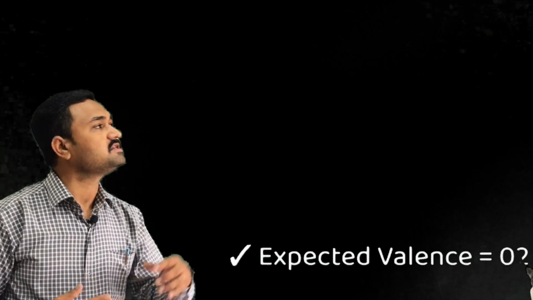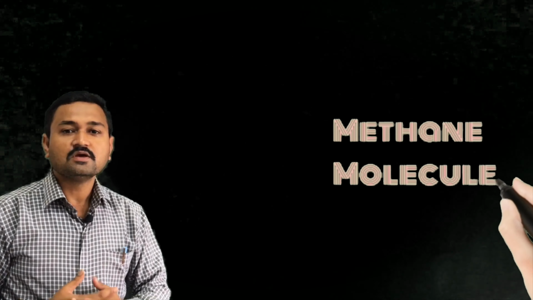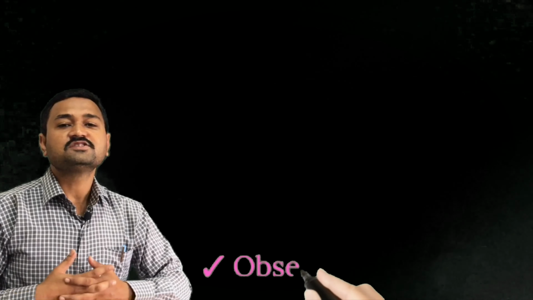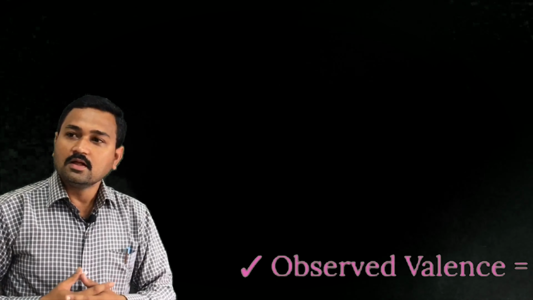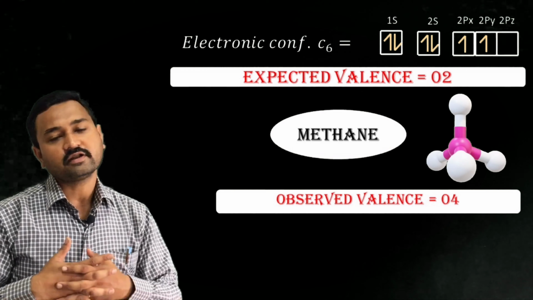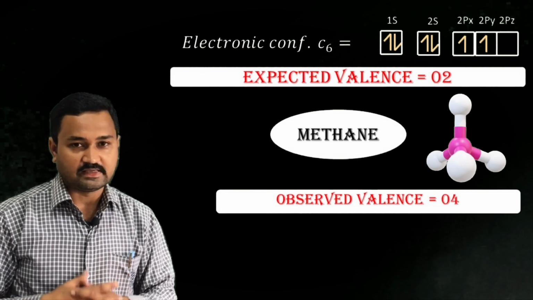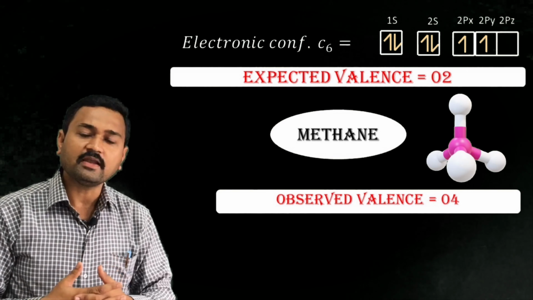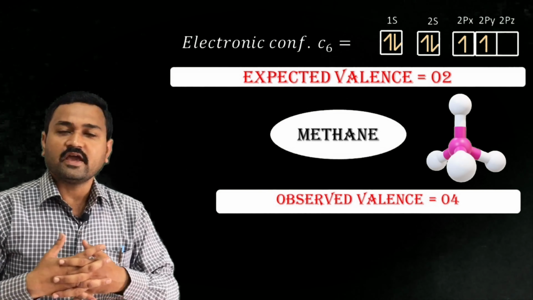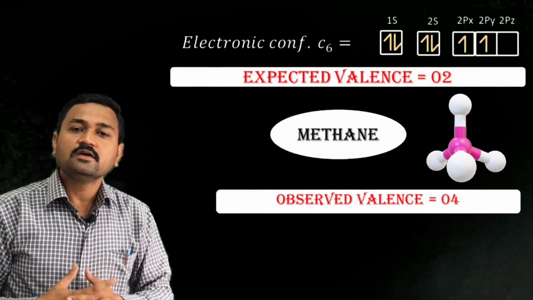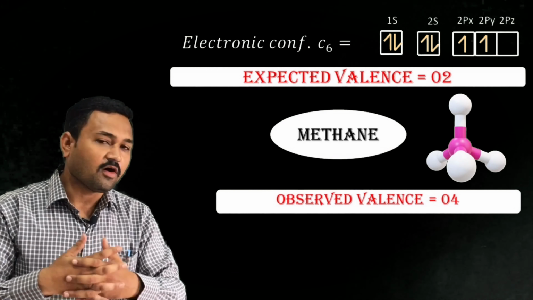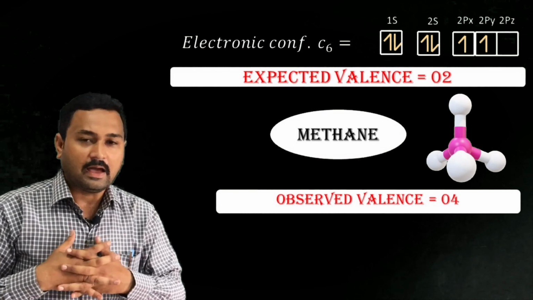So its expected valency is 2, but as carbon forms the methane molecule, its observed valency is found to be 4. So valence bond theory cannot explain why carbon shows tetravalency. This difference between the observed valency and the expected valency is actually the need for the concept of hybridization.